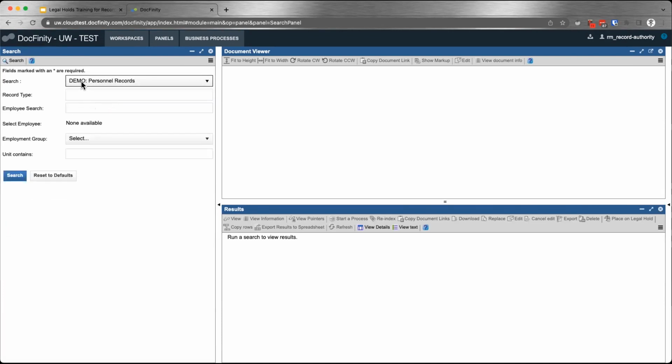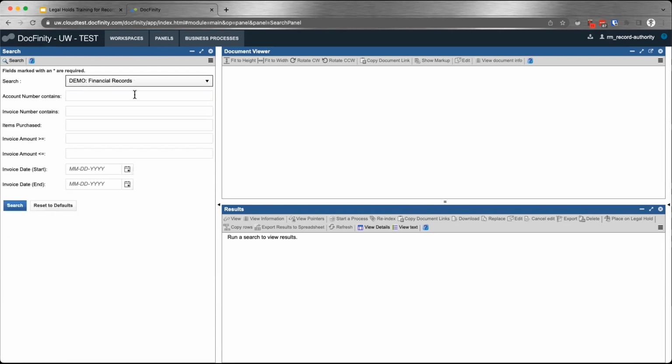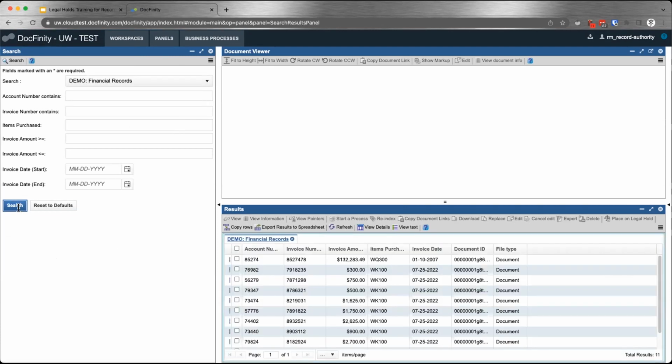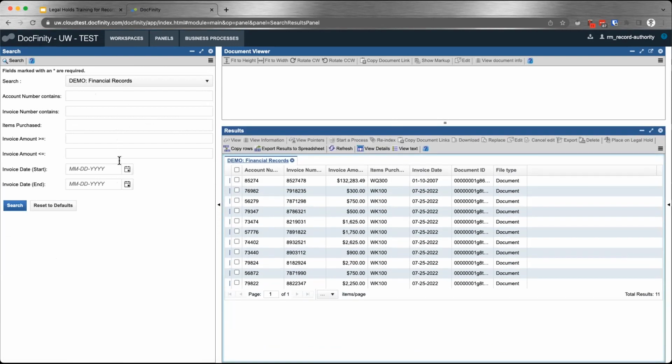In your department, you'll have your own specialized search that the EDM team created for you. So in this case, let's assume that to satisfy this hold, I'm going to have to put records both from financial records as well as personnel records on the same legal case. So I ran my search here. I didn't put anything on the filters here, so this is the totality of the financial records. You can see here there's 11 results.